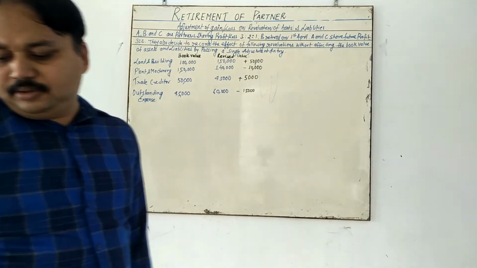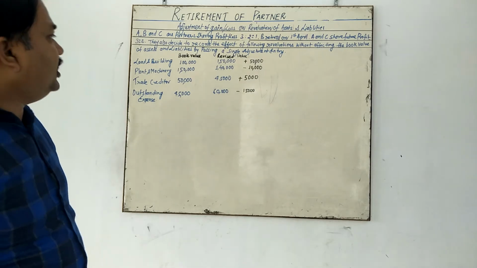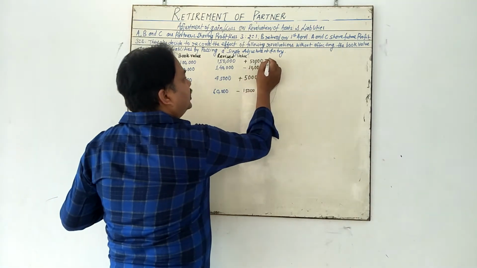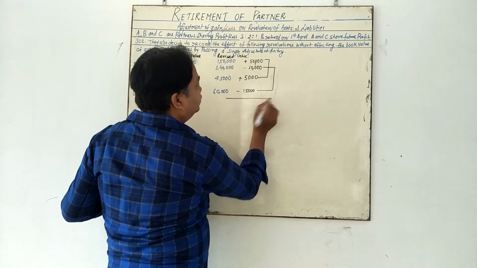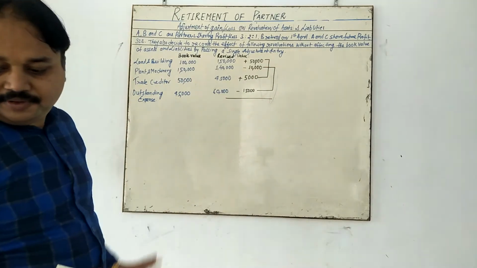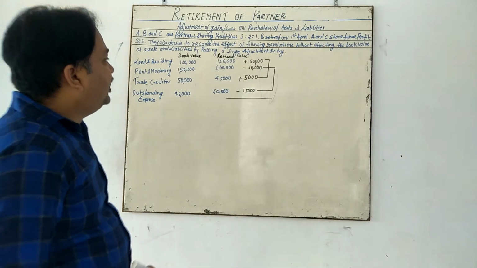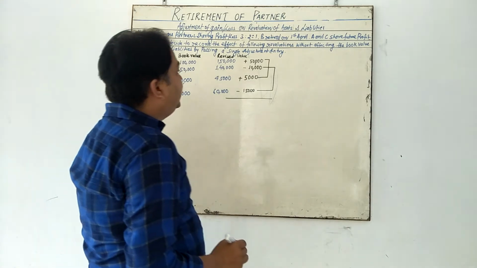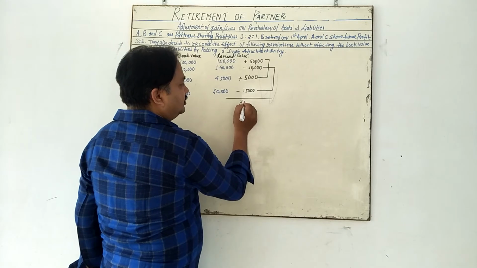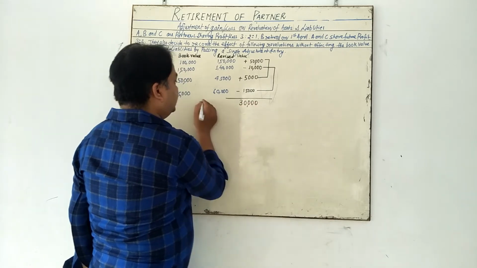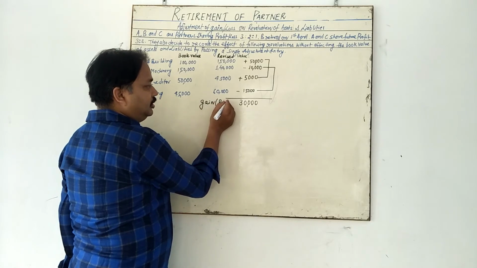So you add land and building and trade creditors, and subtract the others. What do you observe? Simple. 55,000 minus 25,000, so your profit is 30,000. That is called gain. Gain means profit.